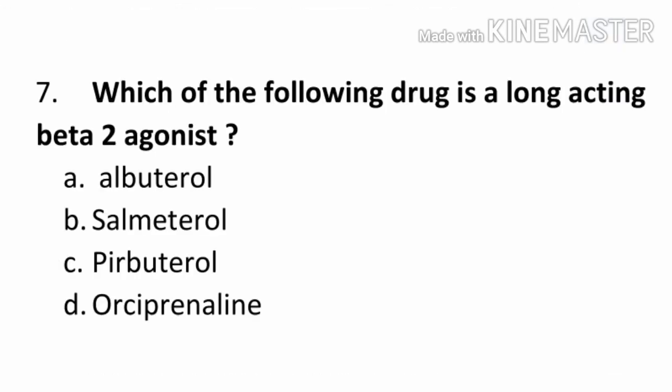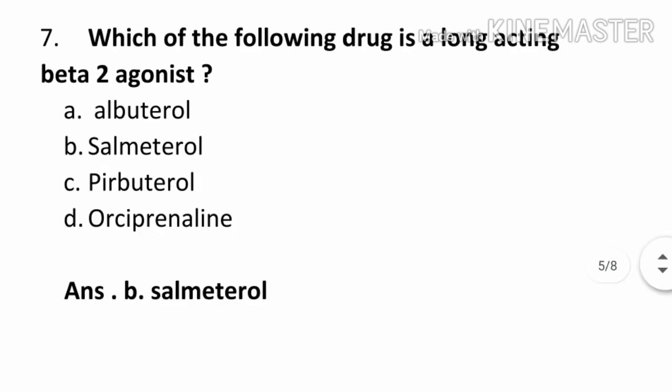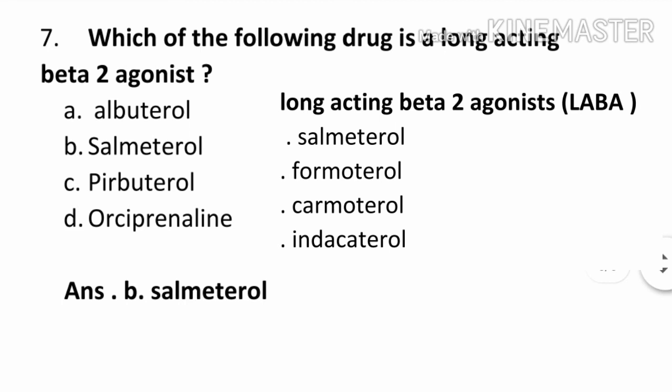Question number 7. Which of the following drug is a long-acting beta-2 agonist? Option A, albuterol. Option B, salmeterol. Option C, pirbuterol. Option D, isoprenaline. The correct answer is B, salmeterol. Because long-acting beta-2 agonists, LABA, are salmeterol, formoterol, carmoterol, indacaterol.